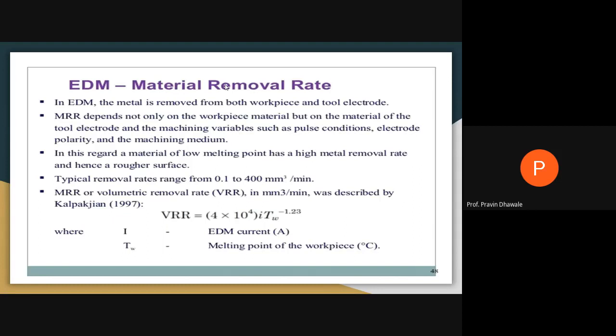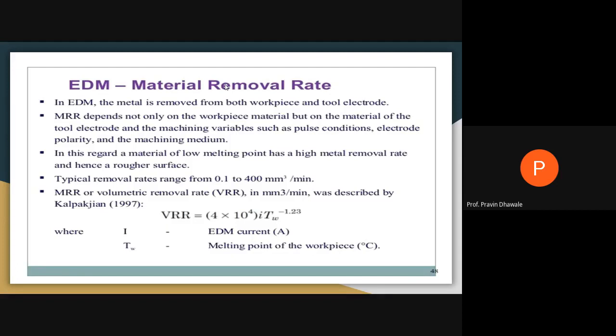Means in both the workpiece and the tool, material is removed, and it will depend on the material of the tool, material of the workpiece, and certain other machining variables like pulse condition, polarity, machining medium, that is the dielectric fluid medium, and that will be related with the melting point of the material.